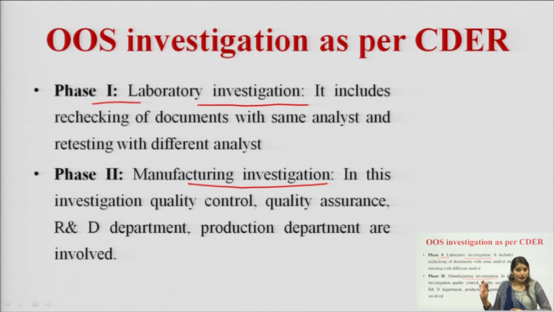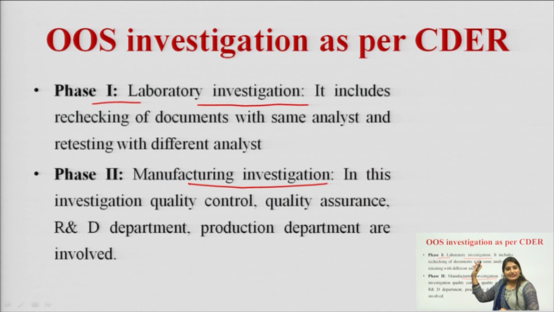Means the departments that were involved in phase 3 investigation according to the MHRA are all involved in the phase 2 investigation of CDER. There is no need to perform the phase 3 investigation according to the CDER.